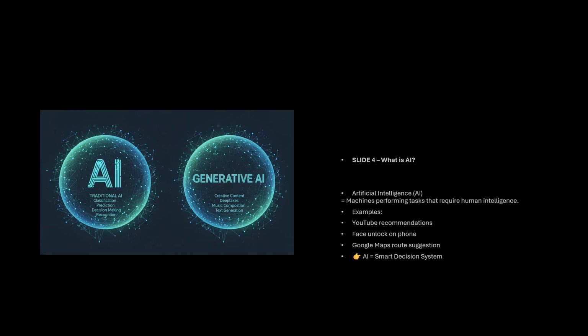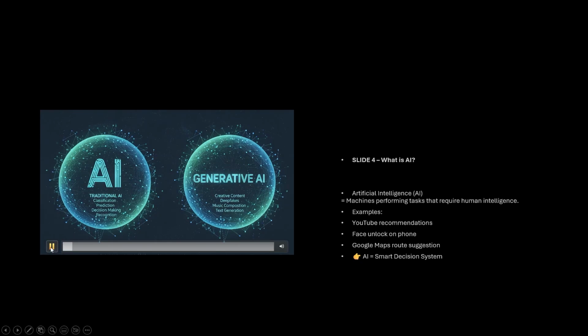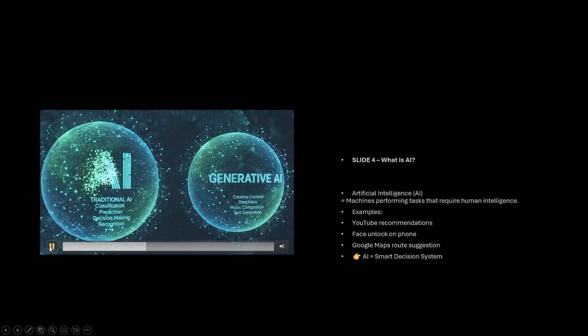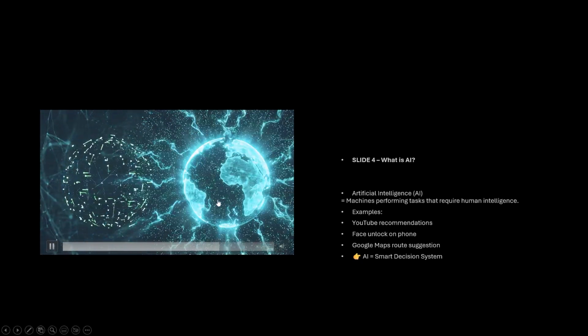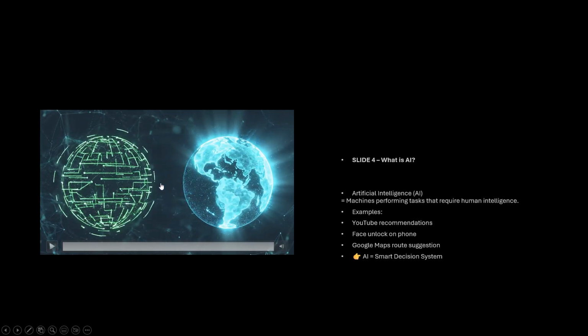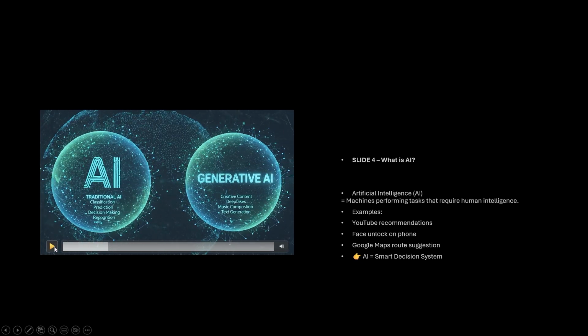Okay, let us click this one. This is the traditional AI and this is the GenAI. In traditional AI, when you ask a question, it will give a simple answer only. Suppose, today, is it raining? The AI will say yes or no. But in GenAI, suppose I ask it to write a story about rain, it will write that. That is the difference between AI and generative AI.